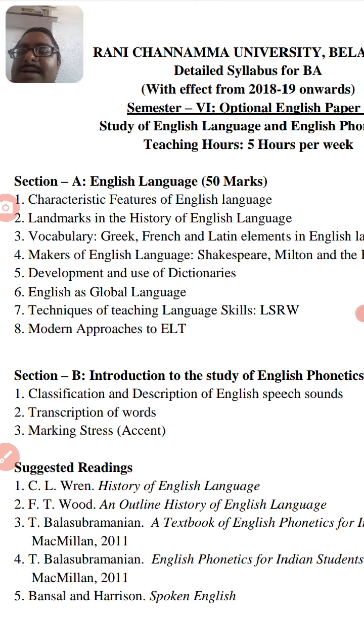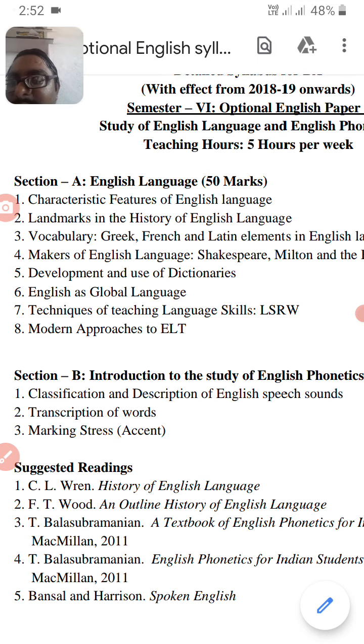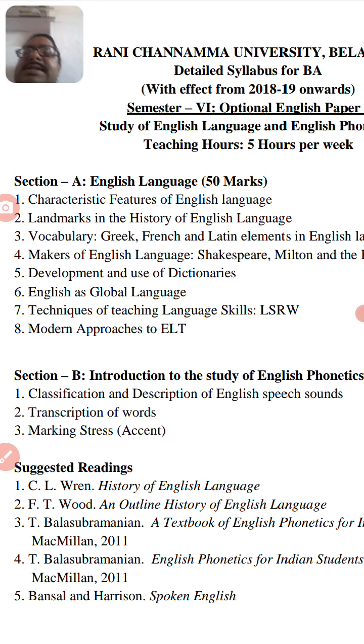The fifth topic in the first section, development and use of dictionaries. The sixth topic, English as a global language. And the seventh topic, techniques of teaching language skills. You have 4 language skills. LSRW means listening, speaking, reading, writing. This is the seventh topic.